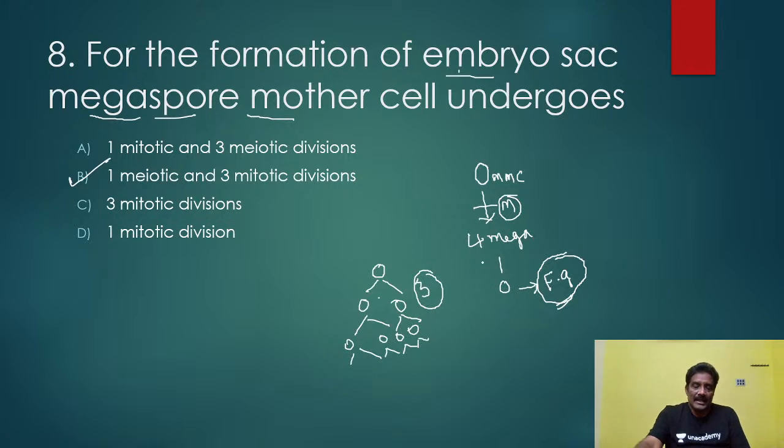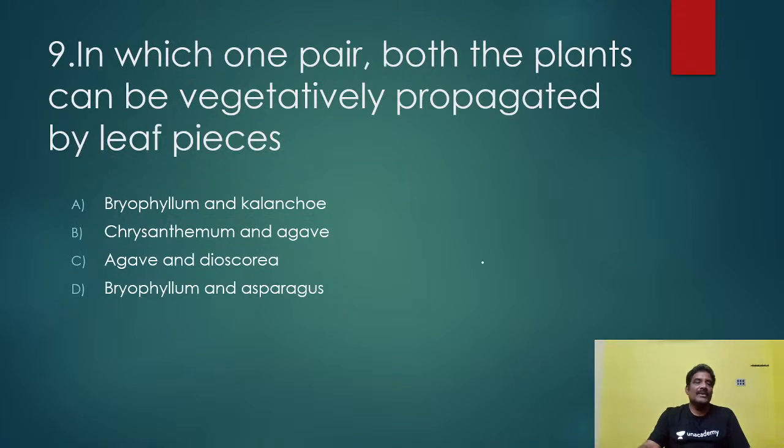Okay, this is another important thing. In which one pair both the plants can be vegetatively propagated by leaf epithets or leaf pieces? So the right answer here is A only, Bryophyllum and Kalanchoe. For example, you see in Bryophyllum, this is the leaf of Bryophyllum.